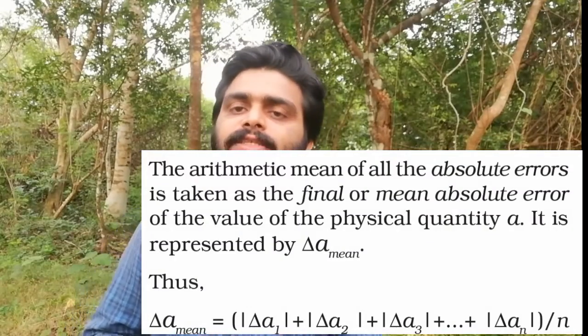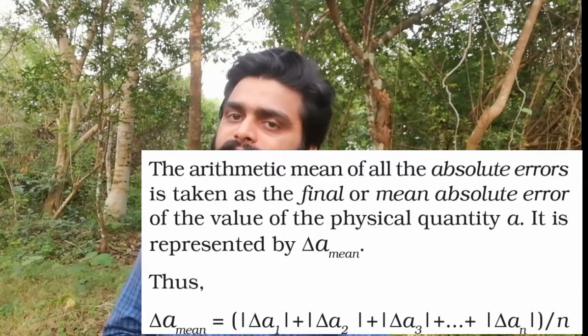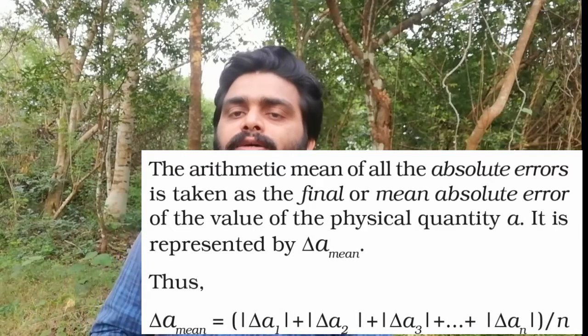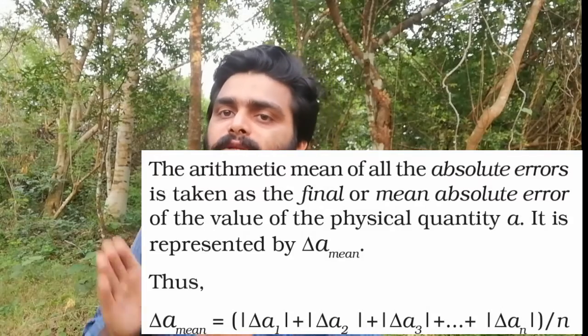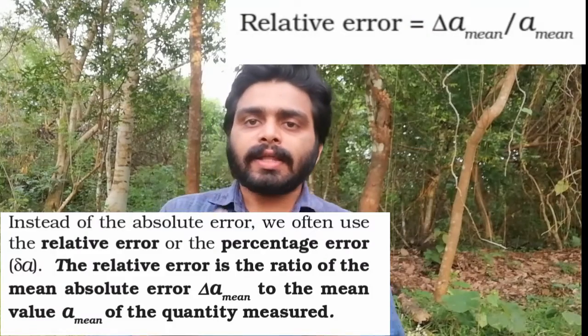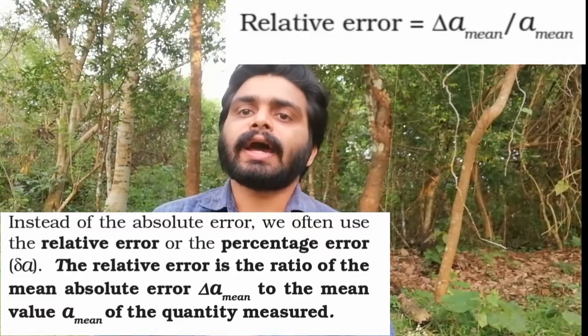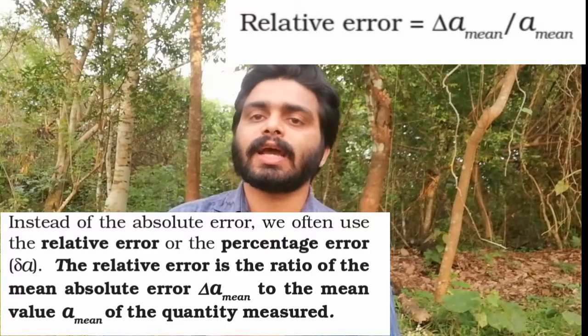After finding this absolute error, we can consider the arithmetic mean of the absolute errors. That is known as the mean absolute error. After finding each absolute error, we take the arithmetic mean, and that is the mean absolute error. The relative error of a measurement is the ratio between the mean absolute error and the mean value.